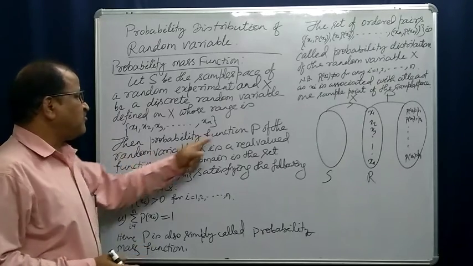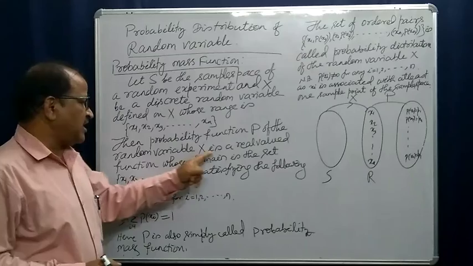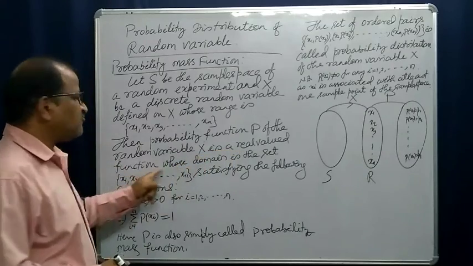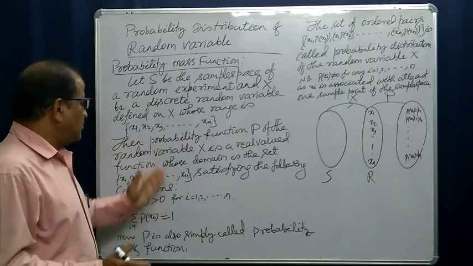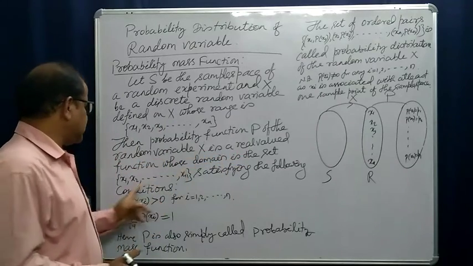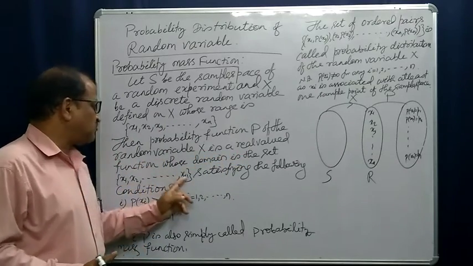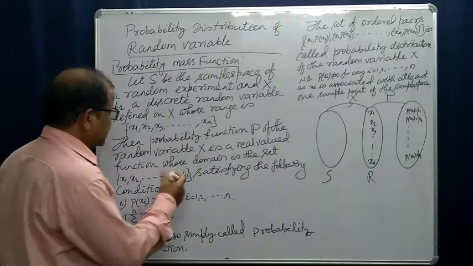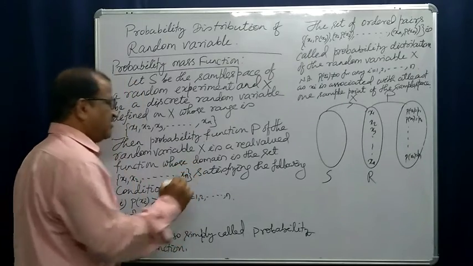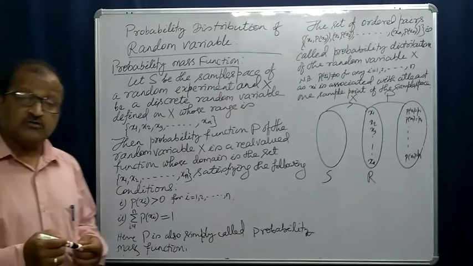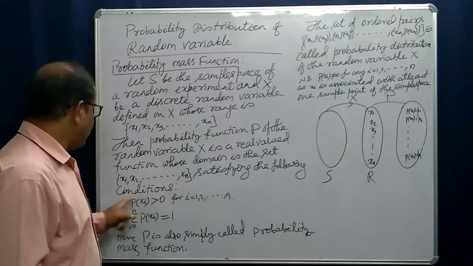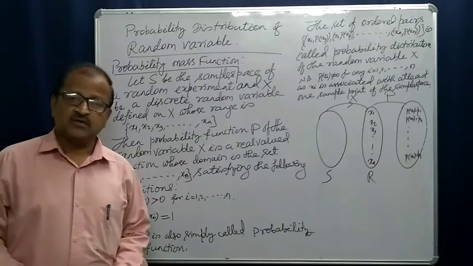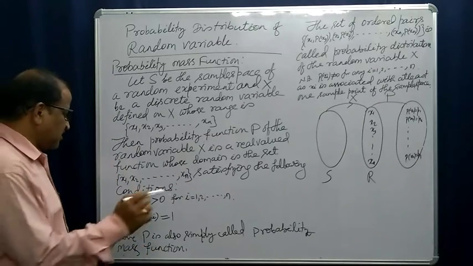The probability function p of the random variable X is a real valued function whose domain is the set x1, x2 up to xn, that means the values of the random variable, satisfying the following conditions. What are those?